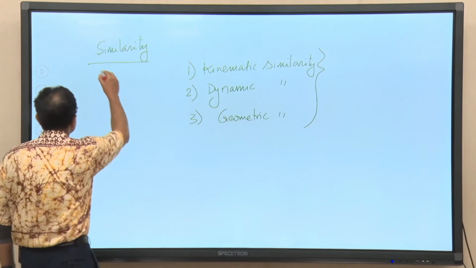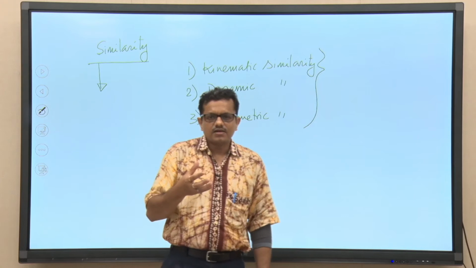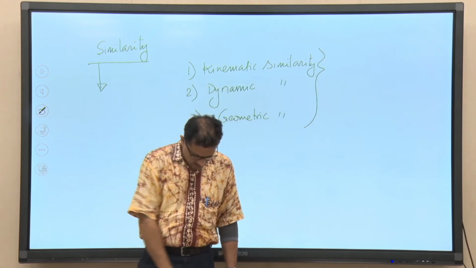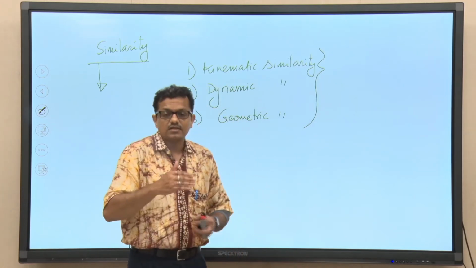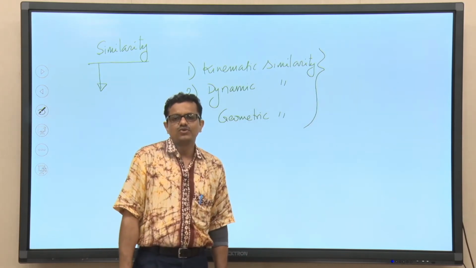So, before coming into that particular aspect, let us first try to understand what is similarity. As I told you, say for example, we are trying to find out the similarity between two students.